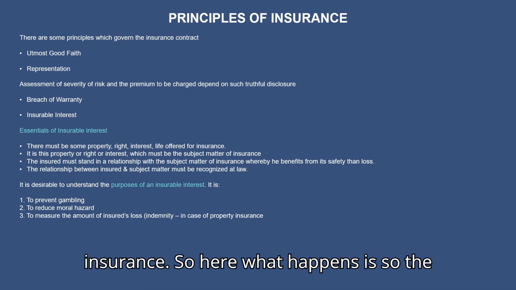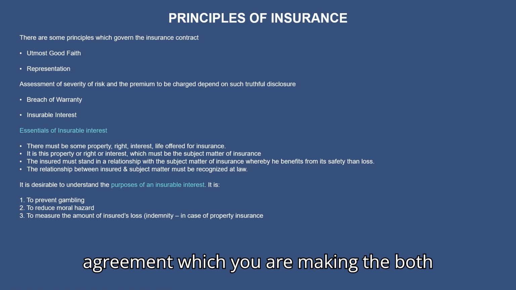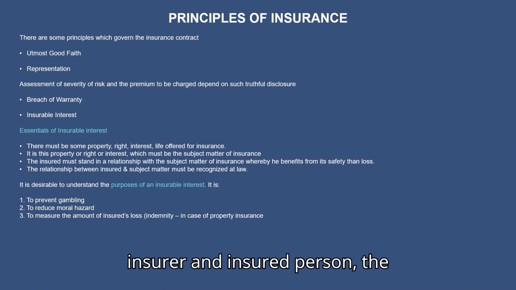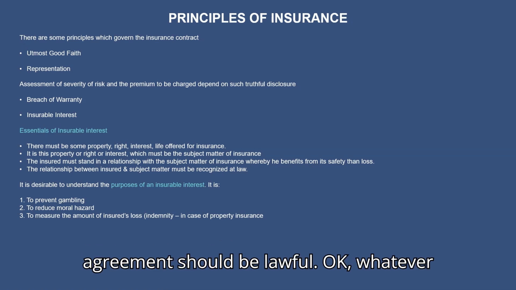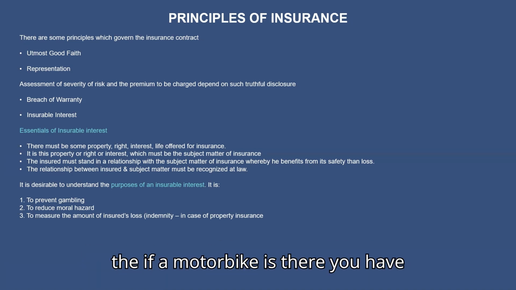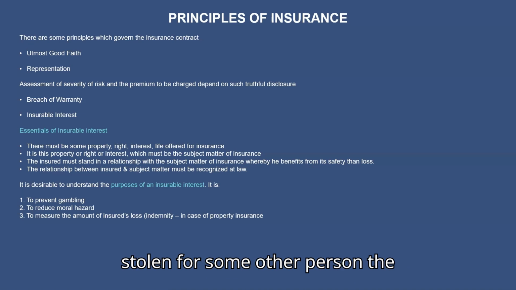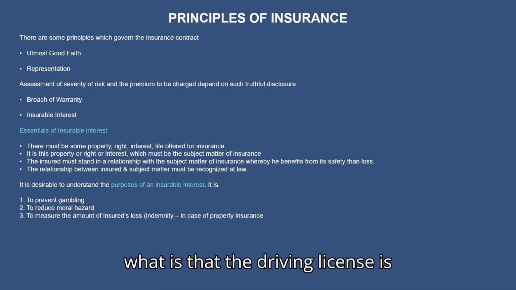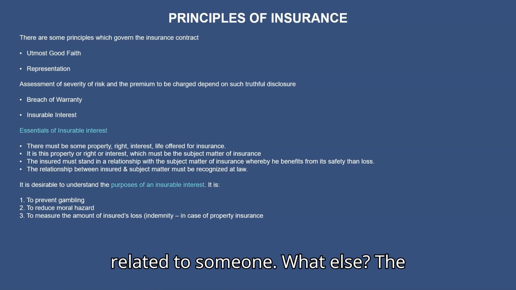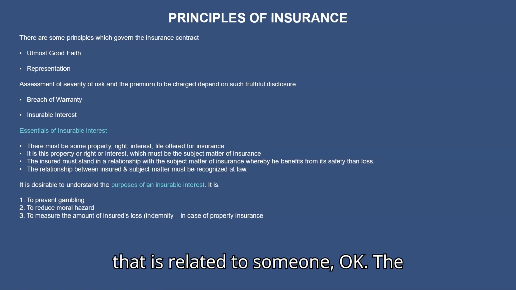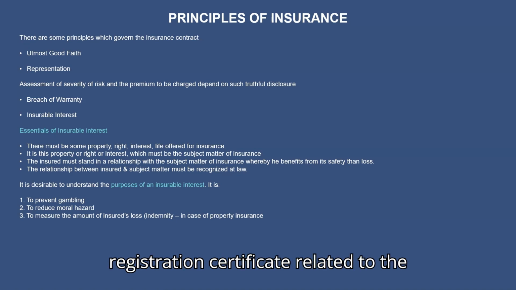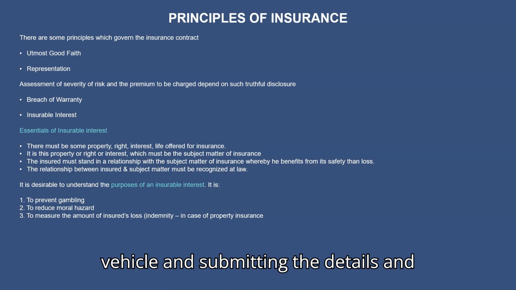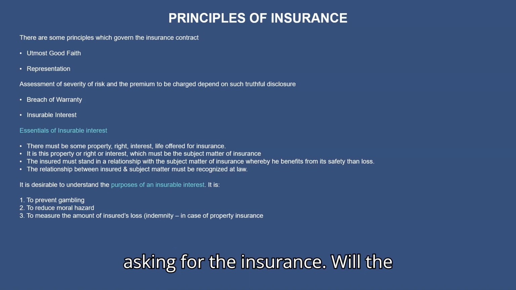So the agreement which both parties, that is the insurer and the insured person, are making should be lawful. For example, if you have stolen a motorbike from some other person, the driving license is related to someone, the pollution control certificate is related to someone, the registration certificate and all the documents are related to someone, and you are just taking the vehicle, submitting the details and asking for insurance.